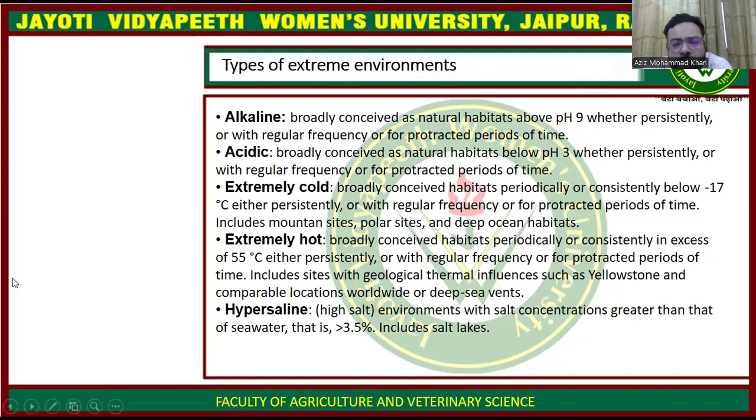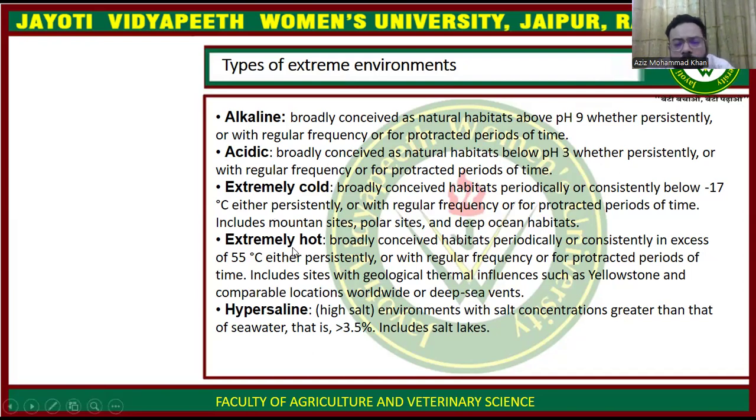Extreme cold means a broadly conceived habitat periodically or consistently below -17 degrees centigrade. Our normal cooling environment is 20 degrees, 15 degrees, 5 degrees. Below this, the environment is known as the extreme cooling environment.